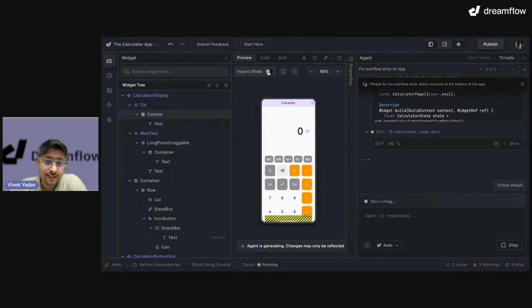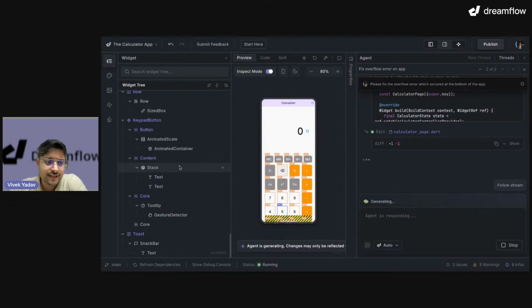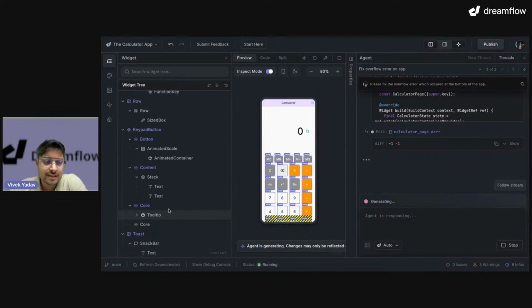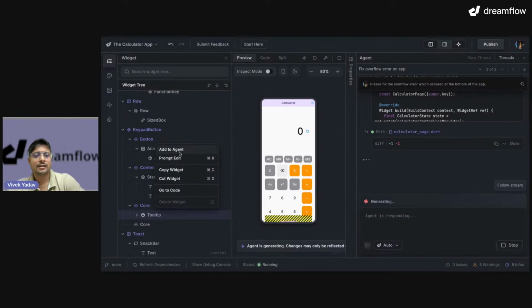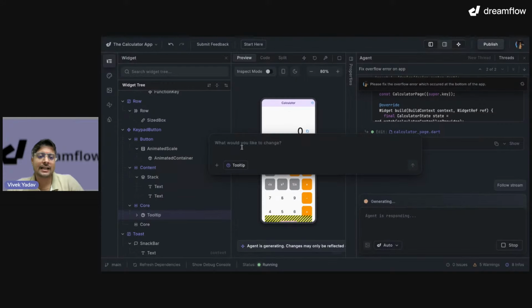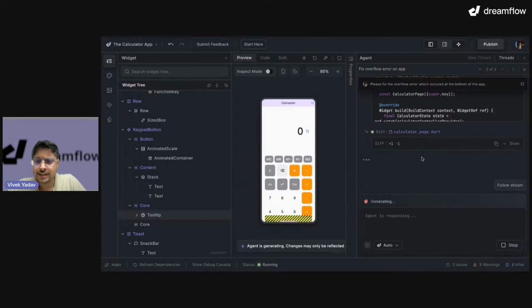For example, if I inspect it and click on the stack, and I want to make any change, I can right click on it and then say prompt edit, and I can prompt over here itself. Right now I don't want to do any change over here. Let our agent do the work.